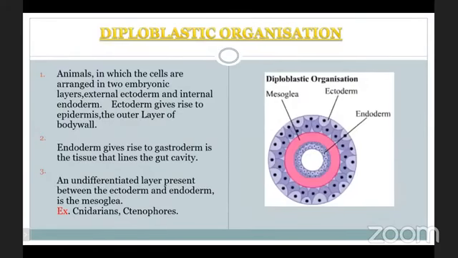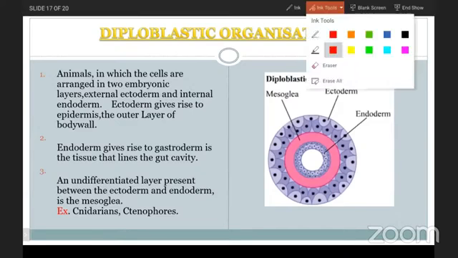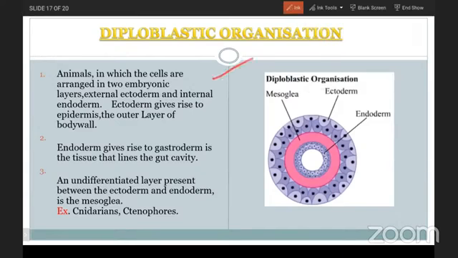Now, here you are able to see the diploblastic organization. These are animals in which the cells are arranged in two embryonic layers. Just now we discussed how the embryonic layers are formed at the time of development of the embryo. Here, the cells are arranged in two embryonic layers, that is the external ectoderm, which is almost completely outside, and the internal endoderm, which is completely inside.